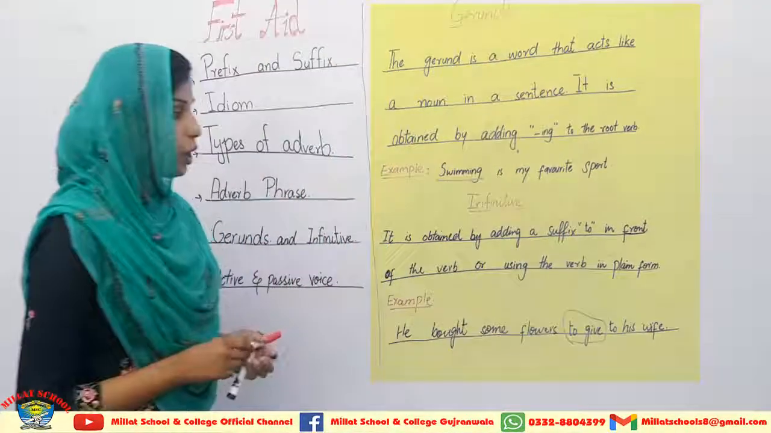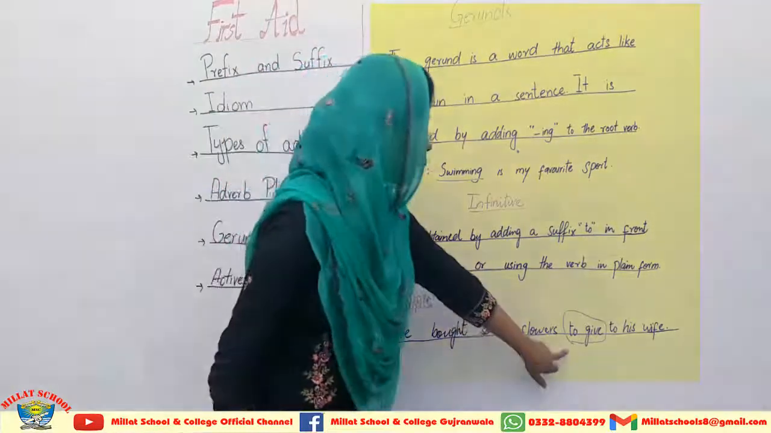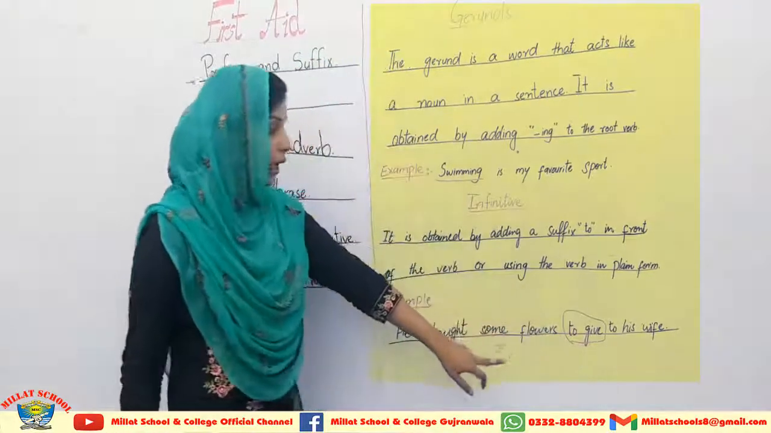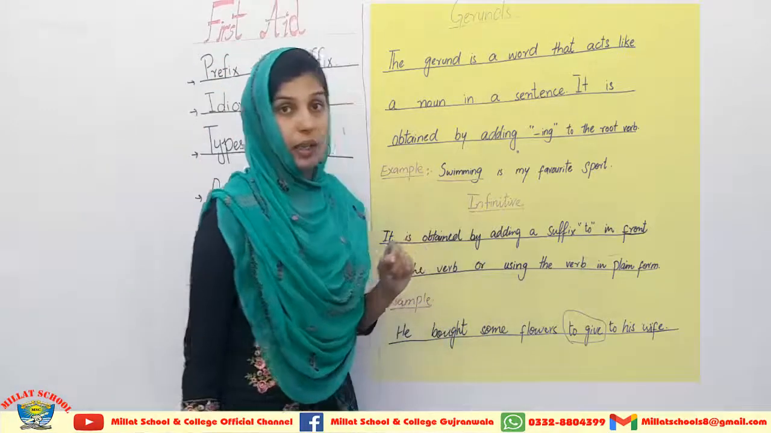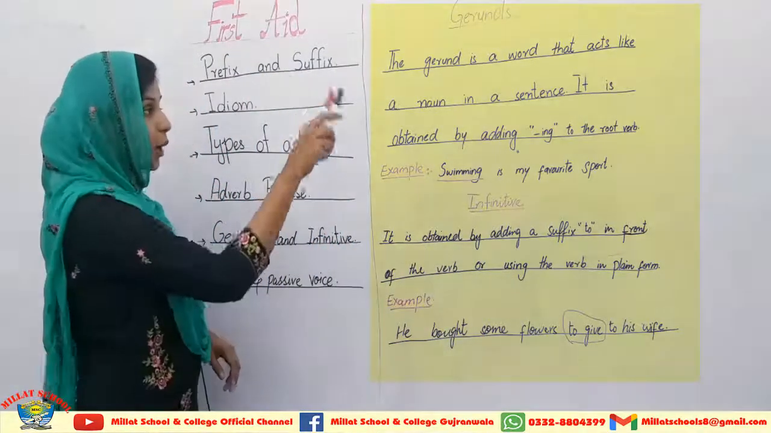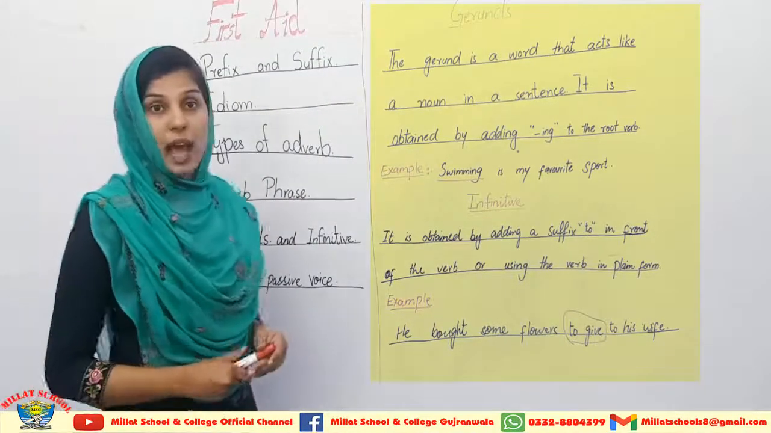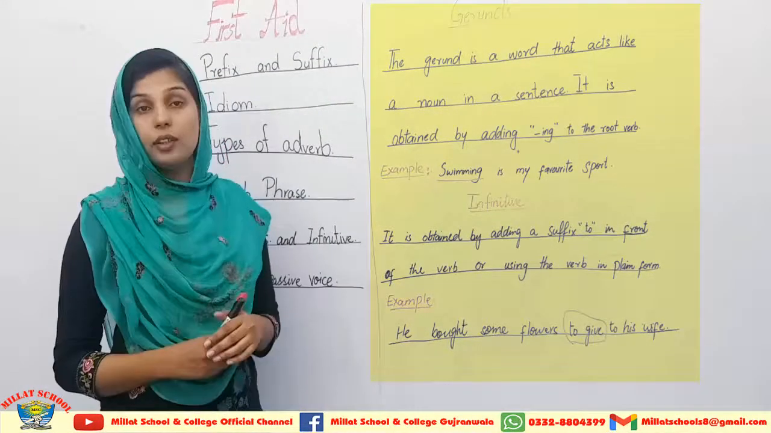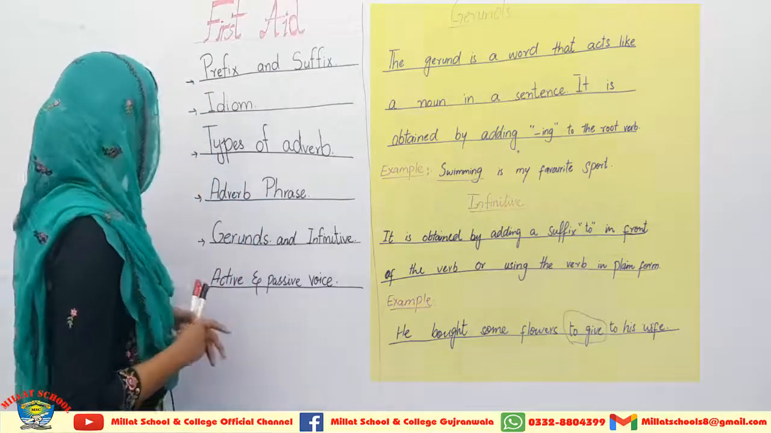So the words to give indicate an infinitive, and we have added to before the word give, so to change this verb into an infinitive. So in this way you can easily understand the process of making gerunds, and you can identify the presence of gerunds and infinitives in a sentence.